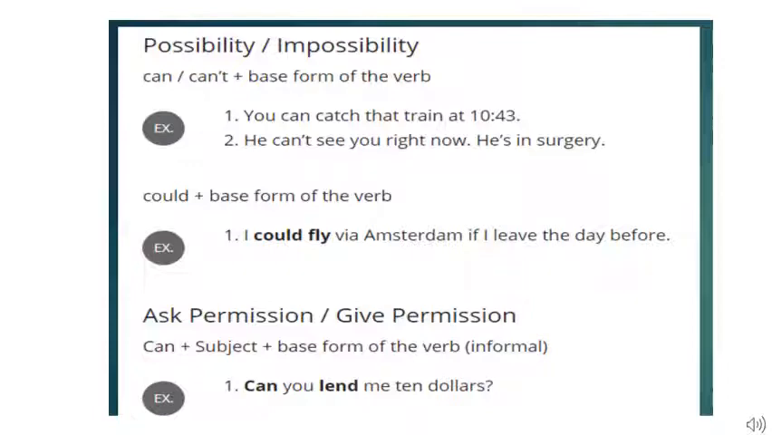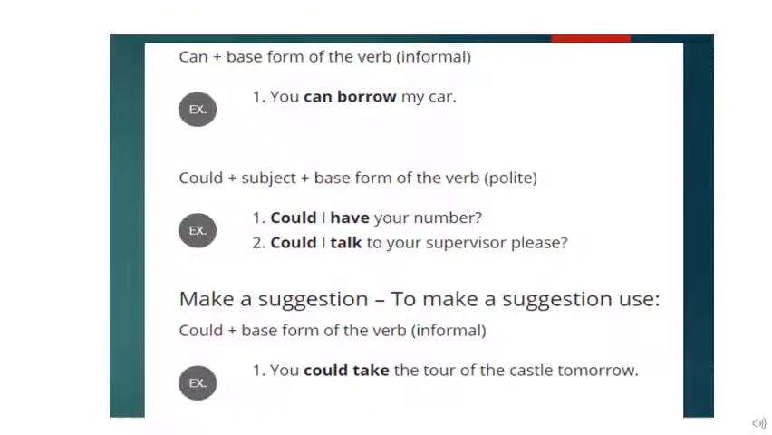Let us move on to the next slide now, children. Can plus the base form of the verb, informal. Now that was asking permission in an informal manner. You can borrow my car. You know, children, can and could differ in politeness, in the manner of asking. So can is used to express an informal way of asking permission. Somebody who is very close to you or your friend, you will use can. You can borrow my car.